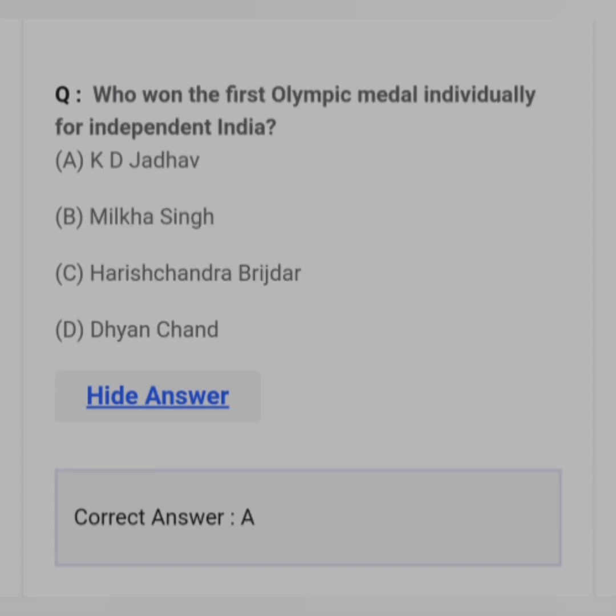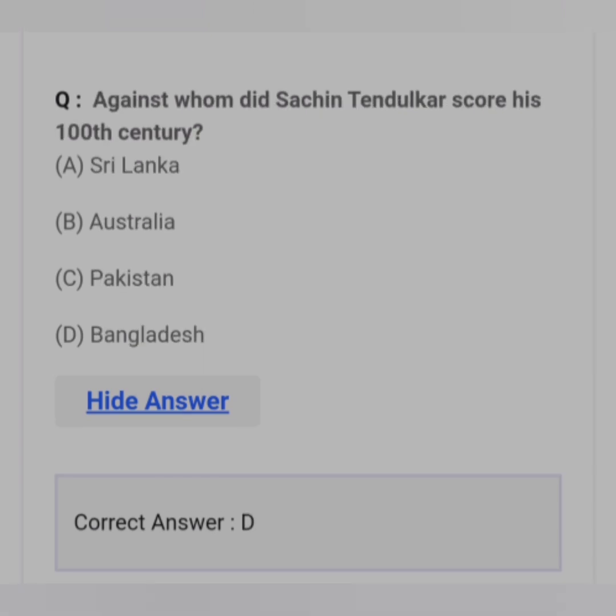Who won the first Olympic medal individually for independent India? Answer A. K.D. Jadhav. Against whom did Sachin Tendulkar score his 100th century? Answer D. Bangladesh.